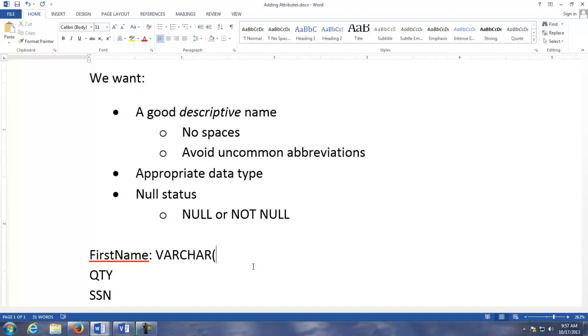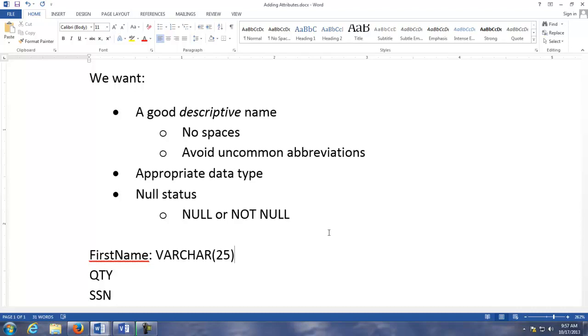At this point, you have to ask yourself, what is the longest length that the name of a pet could ever have? And I'm thinking, maybe it would probably be 10 characters in reality, but let's leave nothing to chance, and then maybe I'll put 25 in there. So again, there's going to be a lot of judgment calls on your part, and I get that. So don't be afraid to just make a decision and stick with it.